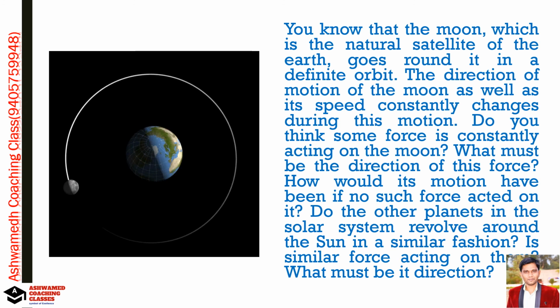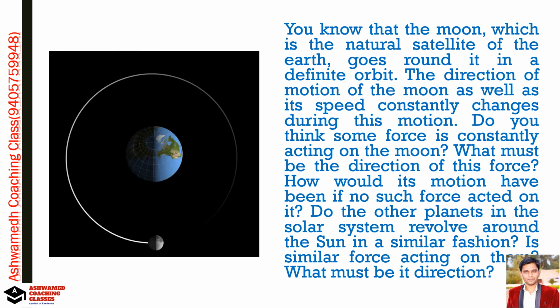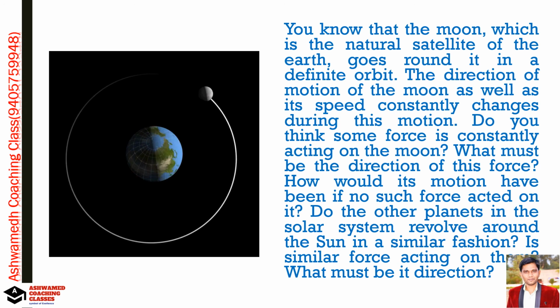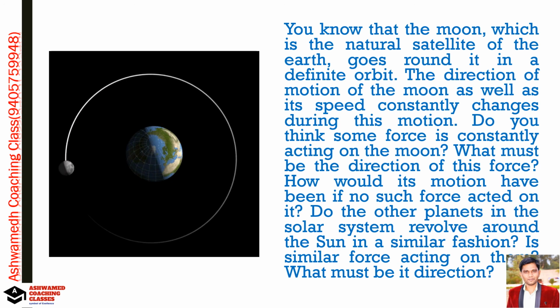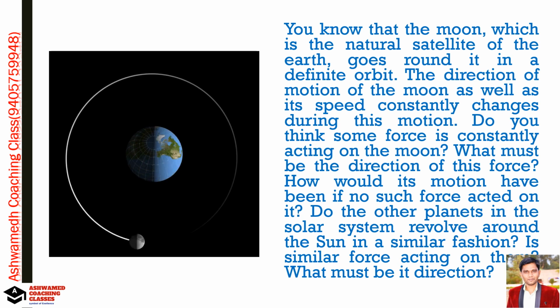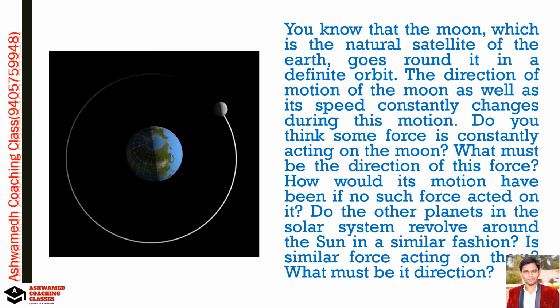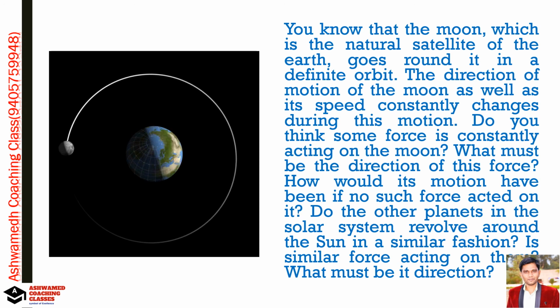Okay, so see here that the moon is revolving, orbiting around the earth in a circular orbit. Is there some type of force acting on the moon? If that force stops acting, what will happen, what would be the direction of the moon? And in a similar fashion, are the other planets in the solar system revolving around the sun? That is what we want to know.